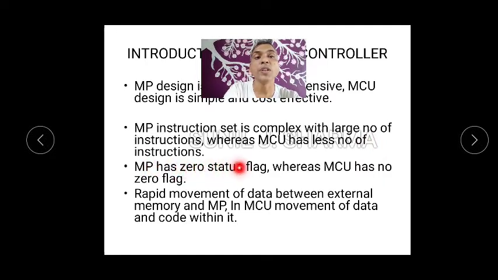Then microprocessor has zero status flag, whereas microcontroller has no zero flag. In microprocessor there are rapid movements of data between external memory and microprocessor. In microcontroller, movement of data and code is within it, because everything is inside. Inside in the sense everything is on a single chip, so movement of data will not be external. So these are some of the differences between microprocessor and microcontroller.